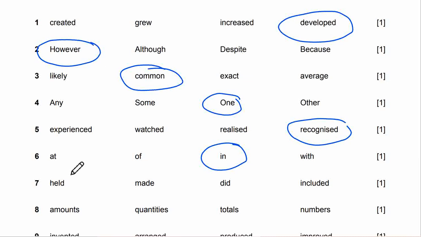Number 7 will be, the proper word for that will be, he held. He held an amazing party there. So number 7 is he held amazing party there.